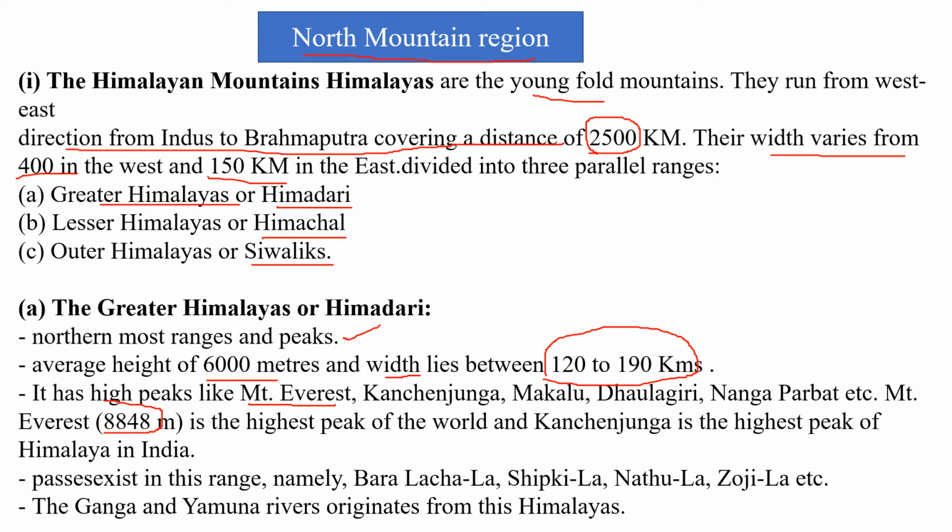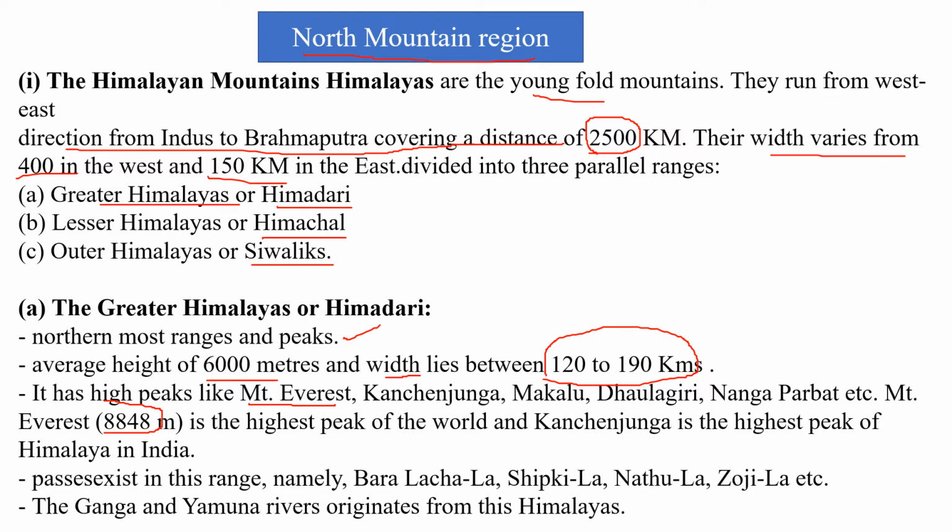Then the passes existing in this range are Bara Lacha La, Shipki La, Nathu La, Zoji La. These are the passes. Pass means, in Marathi we can say खिंड, एका खिंडीतनं दुसऱ्या खिंडीकडे जाण्याचा मार्ग, त्याला पास असं या ठिकाणी म्हटलं.